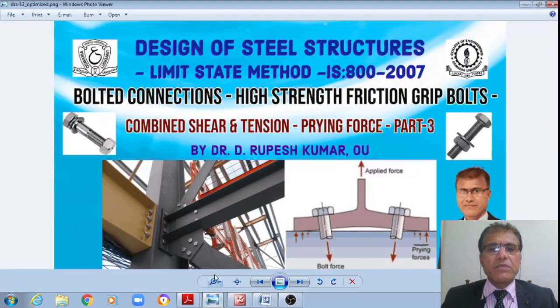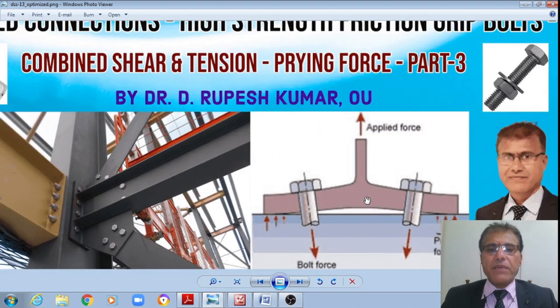In the previous class we have seen the designs of the bolted connections using high strength friction grip bolts. We have also discussed the bolts subjected to combined shear and tension, and also the bolts subjected to prying forces.